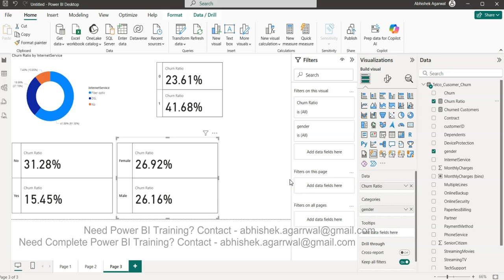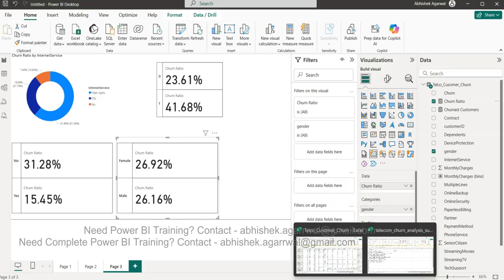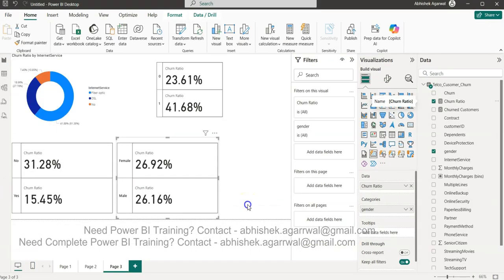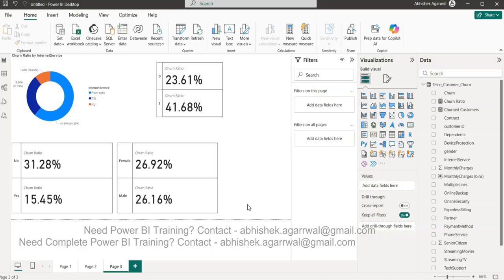This gives us a good idea that it doesn't really impact whether a customer is male or female. Your churn ratio is absolutely the same. So this metric becomes irrelevant for the company in this scenario, because in any case it is sort of the same.